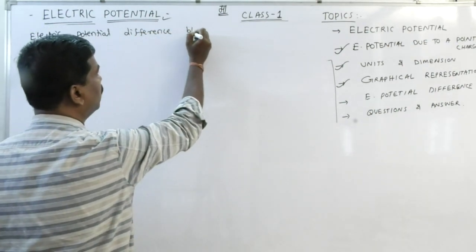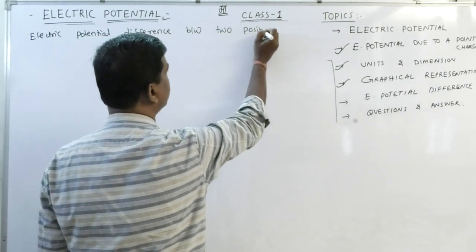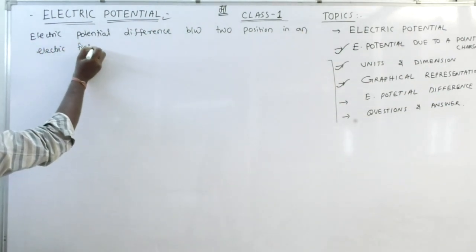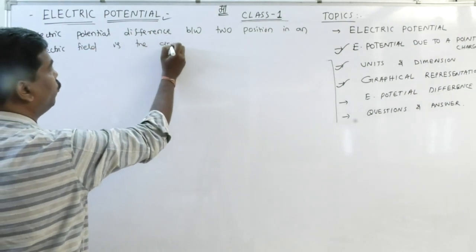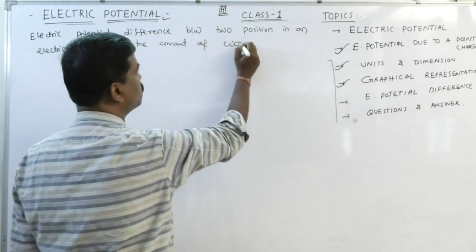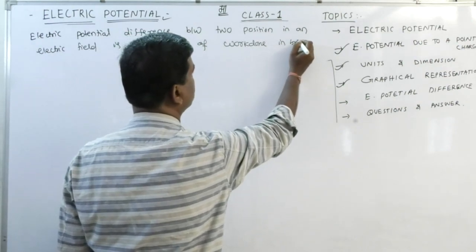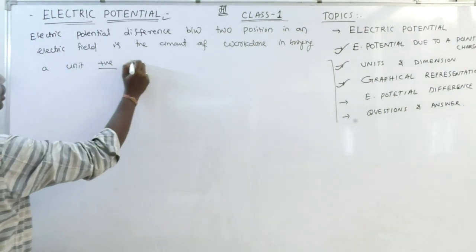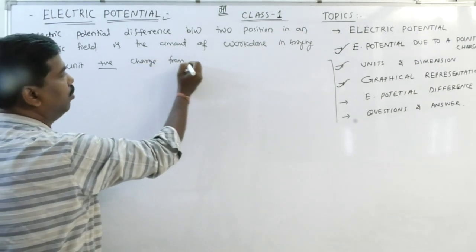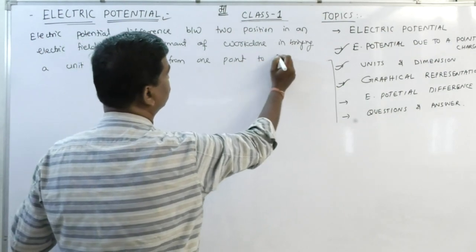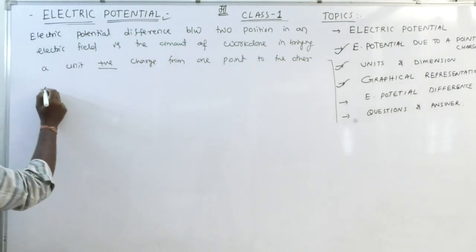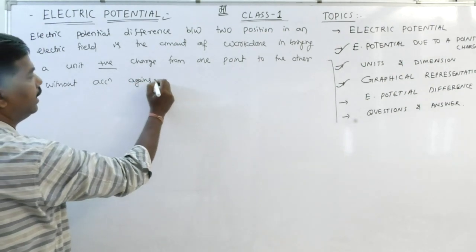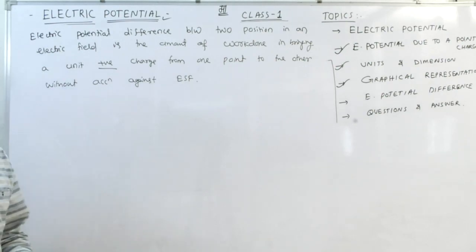Electric potential difference between two positions in an electric field is the amount of work done in bringing a unit positive charge from one point to another without acceleration against electrostatic force. Clear?